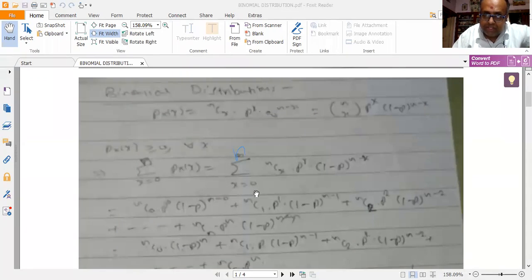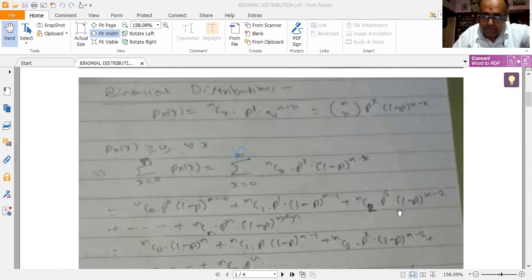So it is equal to summation x is equal to 0 to n nCx P to the power of x into (1 minus P) whole to the power of n minus x. Now expand this summation. So if I am expanding the summation, I get nC0 P to the power of 0 into (1 minus P) whole to the power of n minus 0 plus nC1. Now I am putting x is equal to 1. nC1 P to the power of 1 into (1 minus P) whole to the power of n minus 1 plus